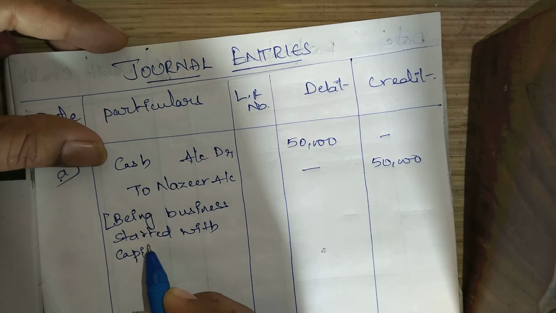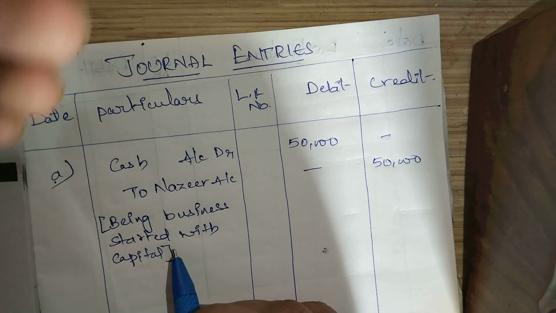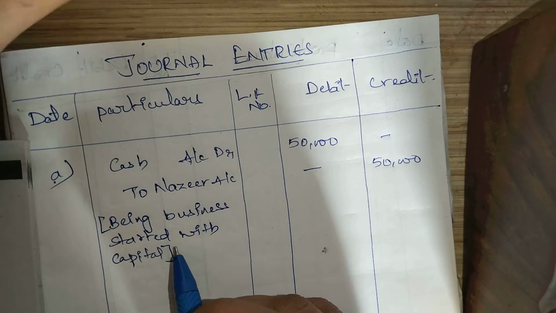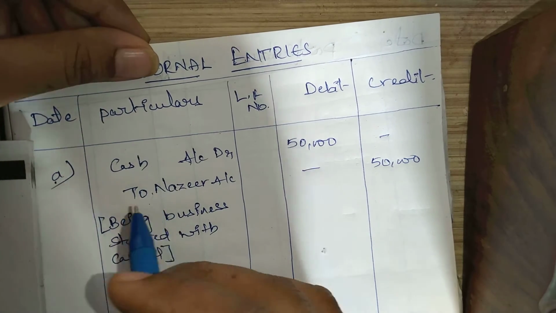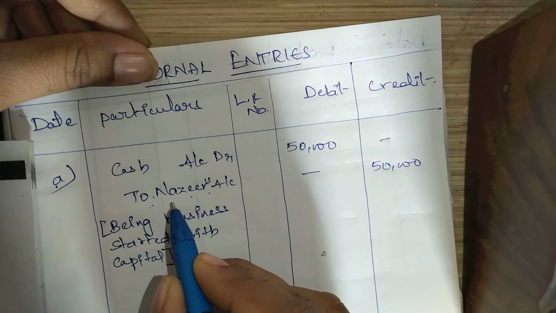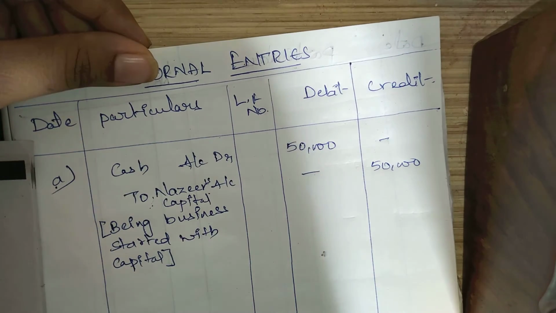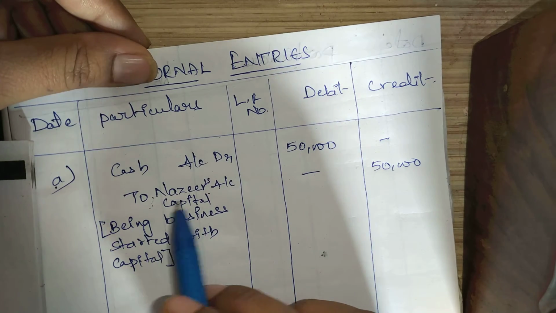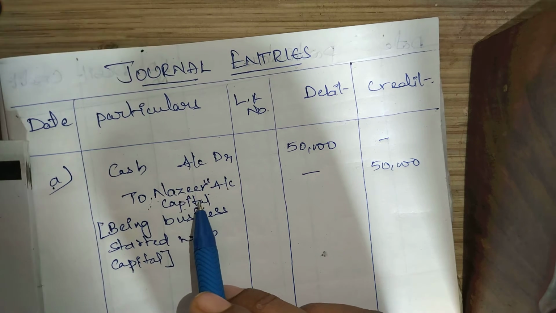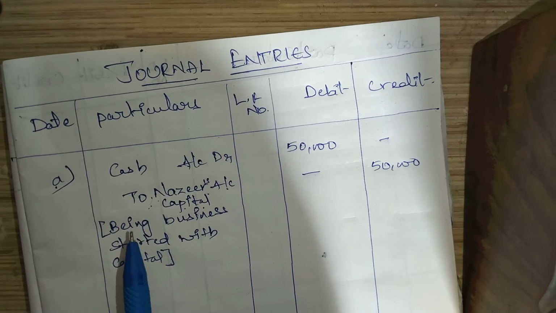Here you need to mention it as the capital. Why? Whenever we are starting the business, whatever the cash or whatever the goods or whatever the assets we are putting into the business, those are all considered as the capital for the business, right? So here Nazir's account, in this place you need to write down Nazir's capital account. Okay, Nazir's capital account you need to write down whenever you are starting the business. So this is the most important thing you need to remember. Nazir's capital account you have to write.